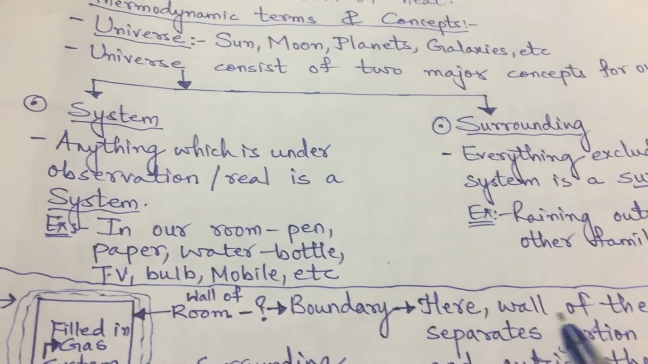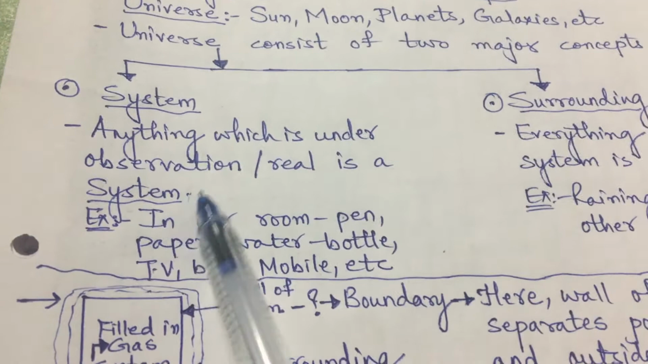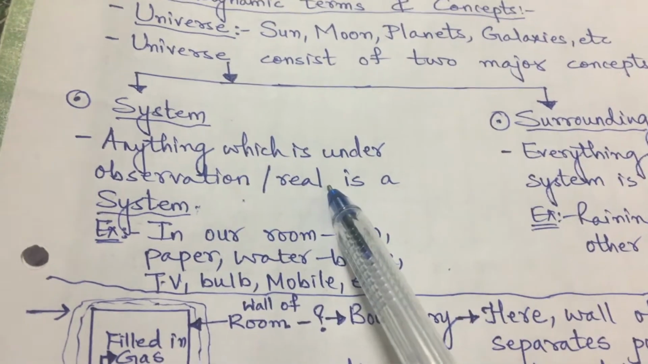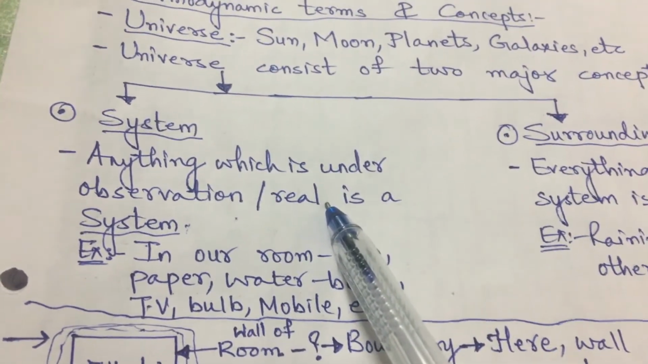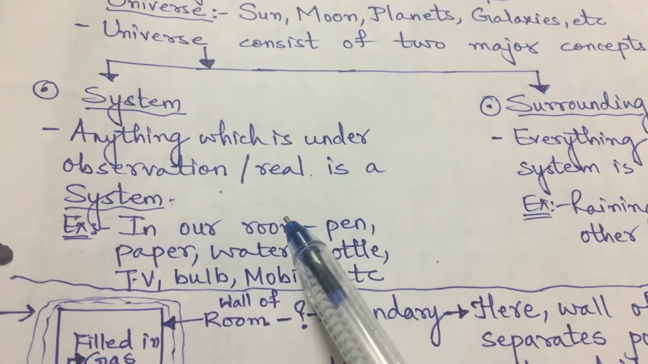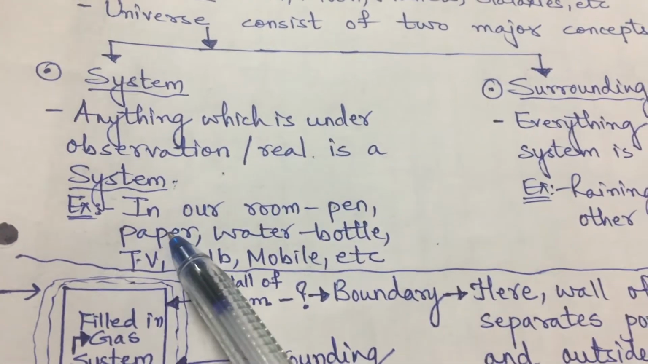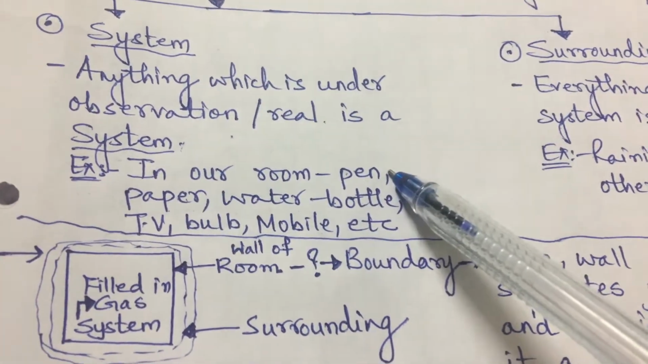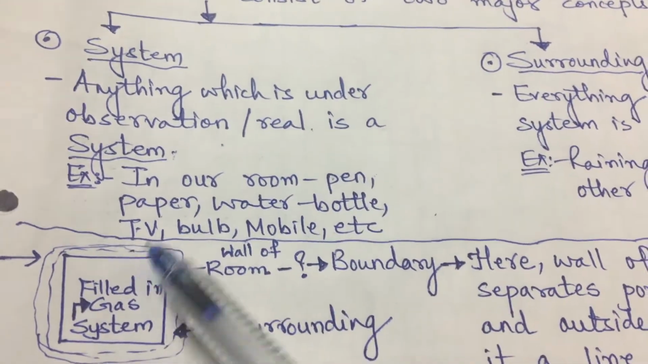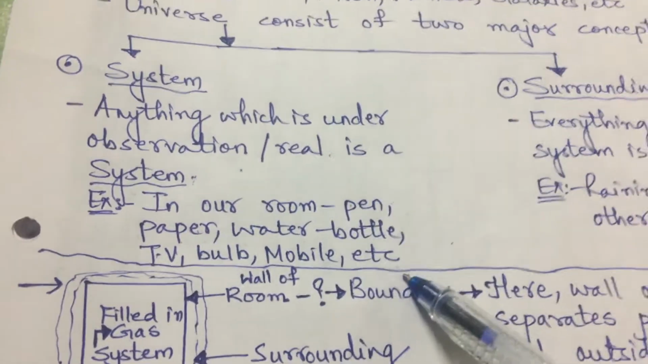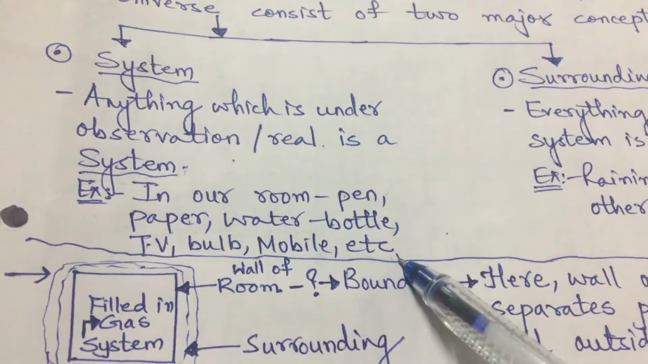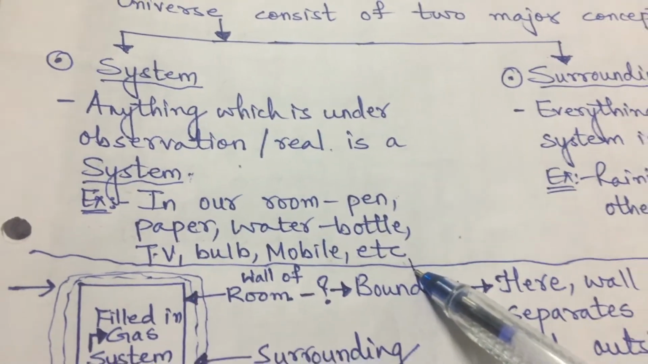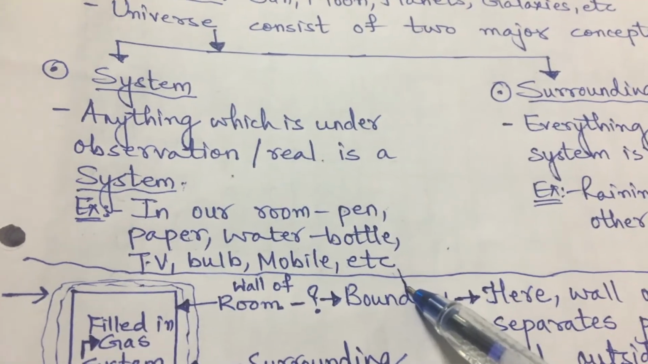Now let us see what a system is. Anything which is under our observation, or we can say what is real, what we are thinking about, what we are studying, is termed as the system, right? Let us think that at present we are all in our room, and we observe around us a pen, paper, water bottle, television, tube lights, bulbs, mobile, etc. For us, all of these things are real, under our observation, or we are going to study them. So that is the system, right?